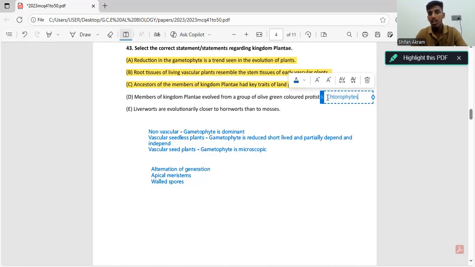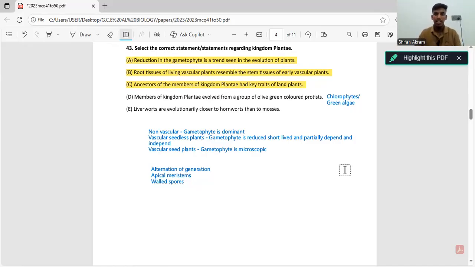Not olive green colored protists. Earlier, scientists used to add green algae to the kingdom Protista, but now they are adding chlorophytes into kingdom Plantae.